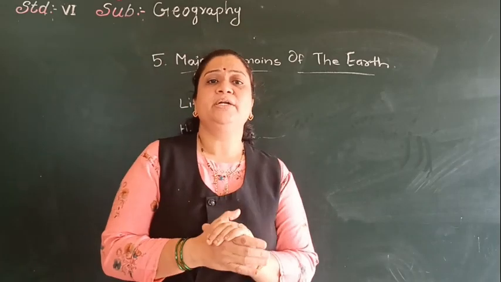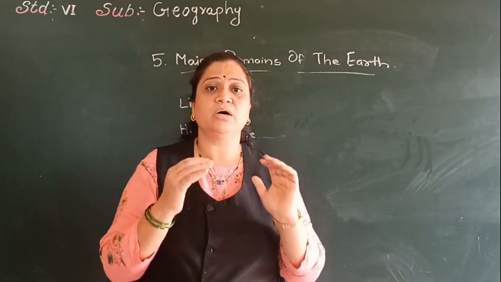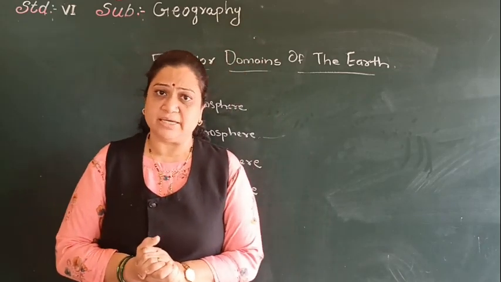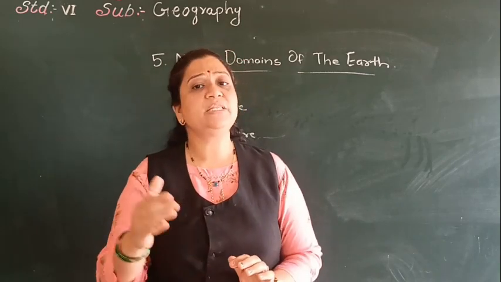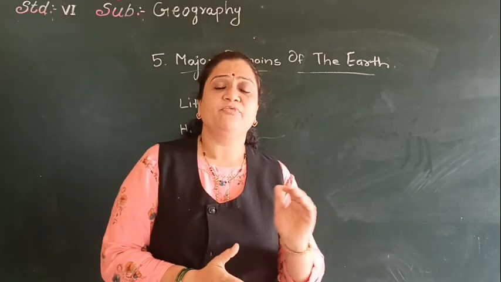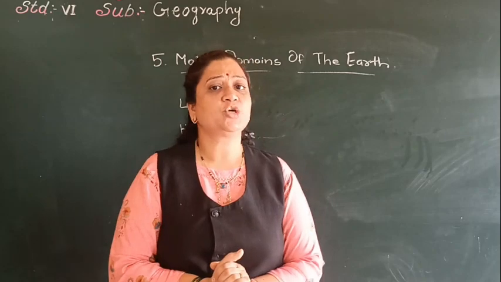Now children, we have studied about the continents, that on the earth we see 7 continents on the earth's surface. The details about all the 7 continents are given in your textbook, which continent and the description of each continent.